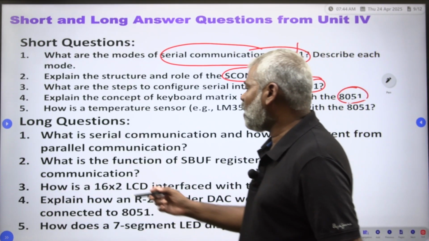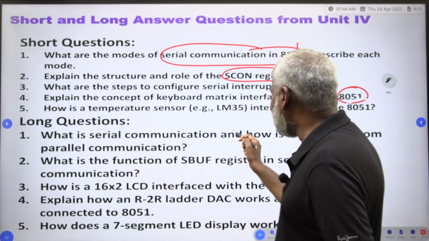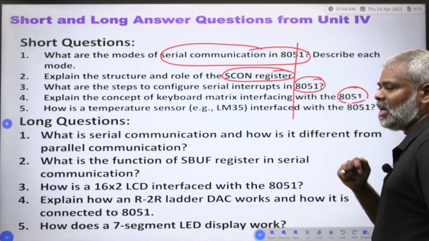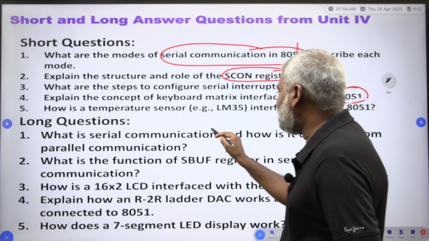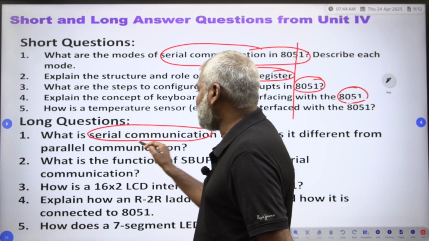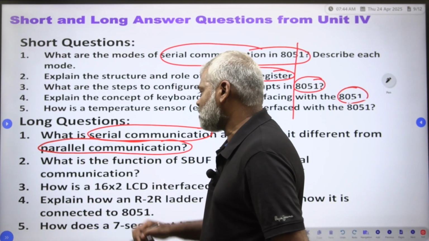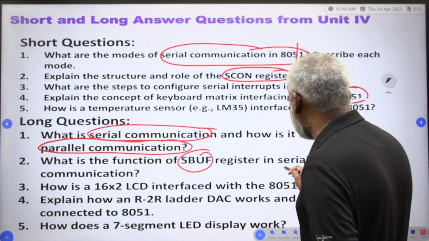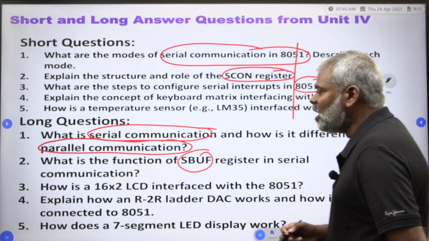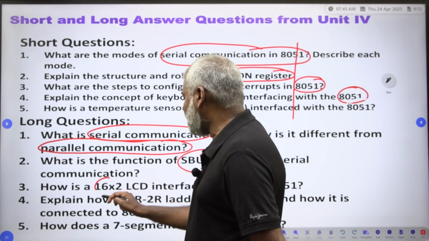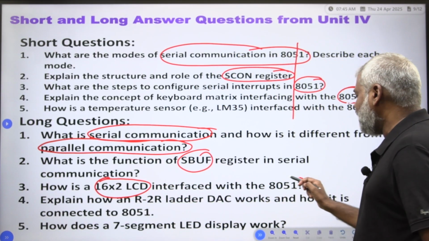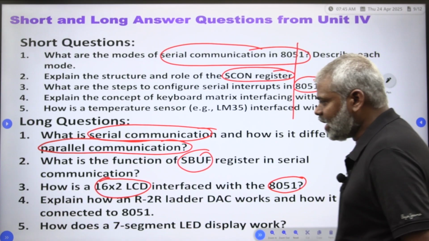In the long question, you have to see what is serial communication and how it is different from parallel communication. What is the function of SBUF register in serial communication? How is a 16 cross 2 LCD interfaced with the 8051 microcontroller?